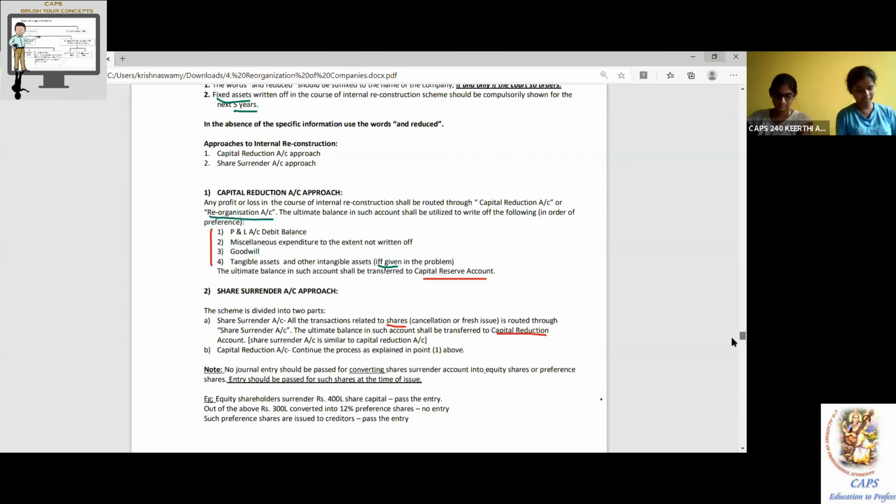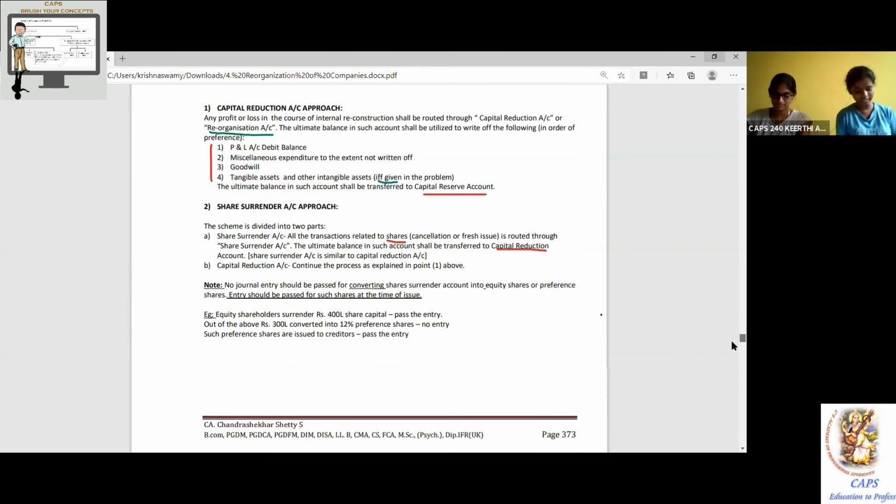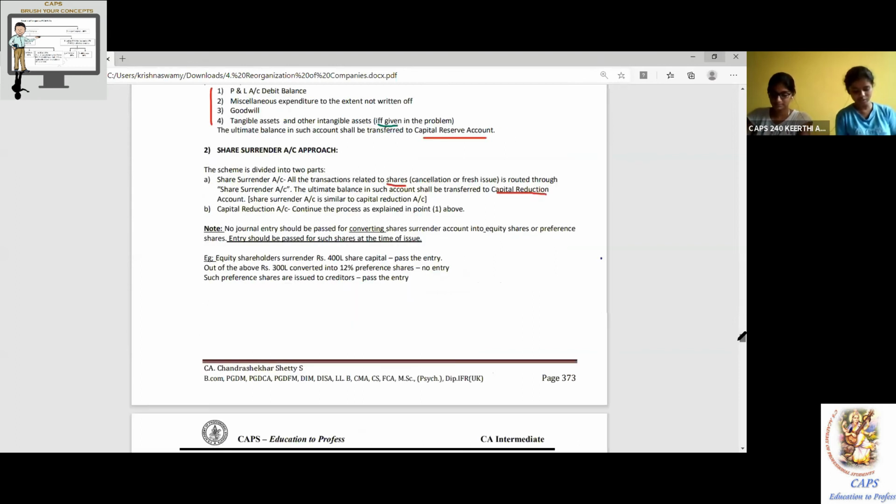The scheme is divided into two parts. A, share surrender account. All the transactions related to share cancellation or fresh issue are routed through share surrender account. I said anything related to shares, whether it is a cancellation, fresh issue, anything related to shares should route through what? Share surrender account. Don't use the word share suspense. It is not share suspense. It is share surrender account. The ultimate balance in such account shall be transferred to capital reduction account.